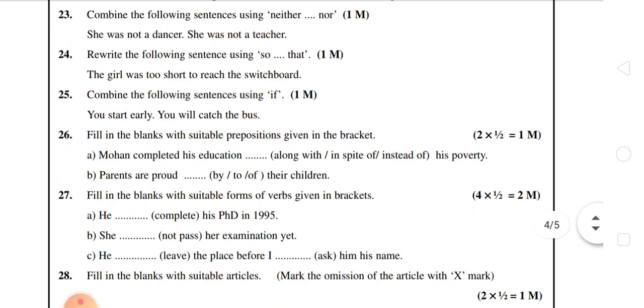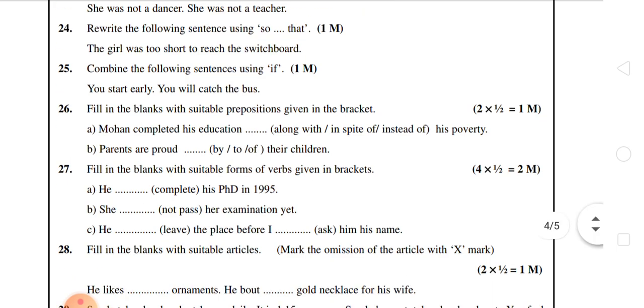27th question. Fill in the blanks with suitable forms of the verb given in the brackets. So he will ask A, B, C in this, and also D maybe sometimes, but in the C he asked 2 blanks. That's why he stopped at A, B, C only. So basically we will get 4 blanks in this 27th question, and each blank carries 1/2 mark. Totally 4 into 1/2 is equal to 2 marks. So it depends upon tenses. Okay. 28th question.